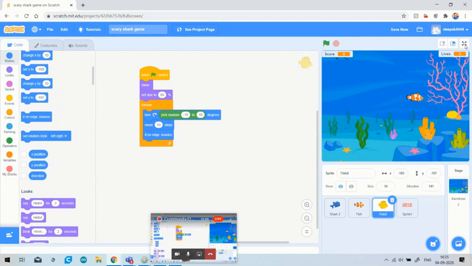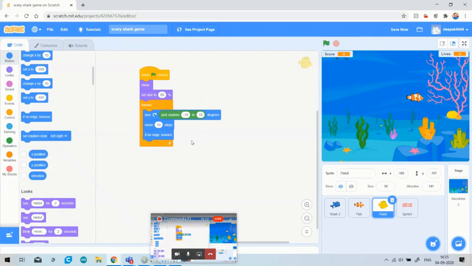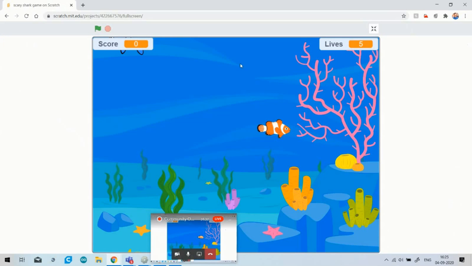I am telling you what this is. This is my stage and this is my game screen. So whenever the sprite or character is hiding behind this screen or beside this edge, when you choose this option, if on edge, bounce, what this option will do is, when my sprite hits this edge, these are the edges of your game, it will bounce back to my game screen.